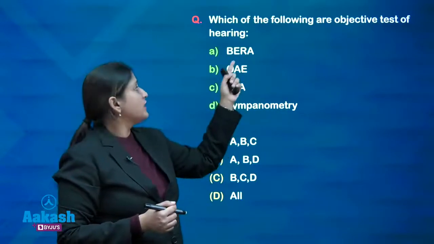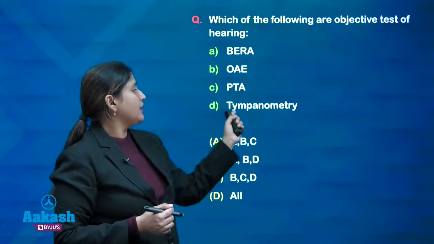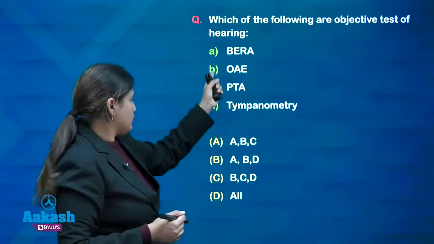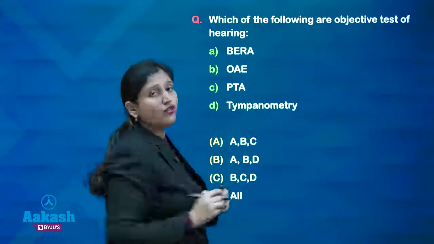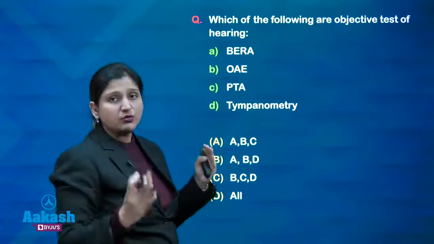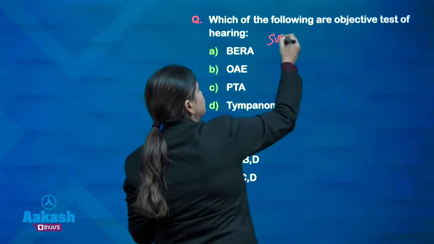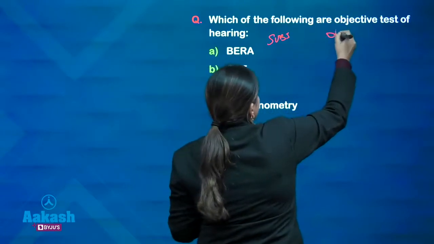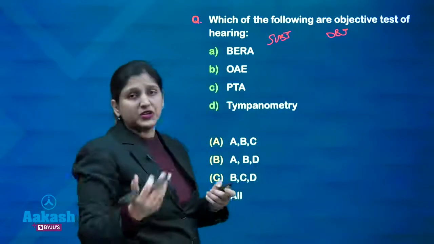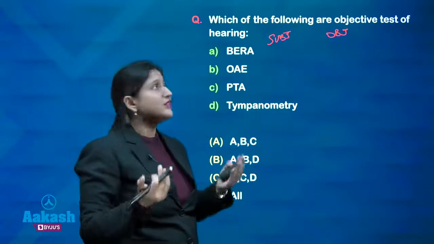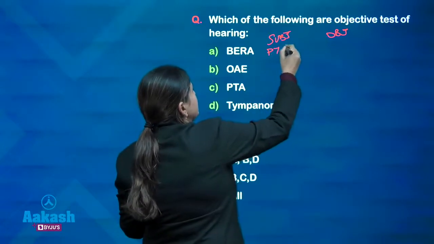Which of the following are objective tests of hearing? Brainstem evoked response audiometry, OAE, pure tone audiometry, and tympanometry. Otoacoustic emission is OAE. So, what are the objective tests? The tests of hearing can be divided into objective tests and subjective tests. Subjective tests are when the response is to be elicited by the patient himself, and any response that the patient gives is likely to influence the overall result. So, pure tone audiometry is a subjective test.